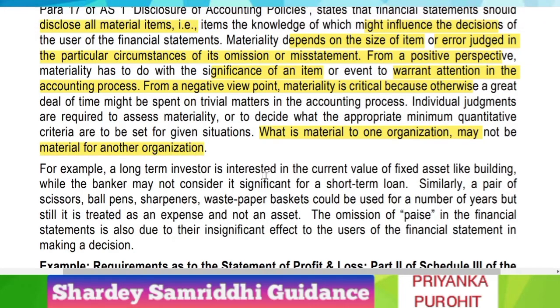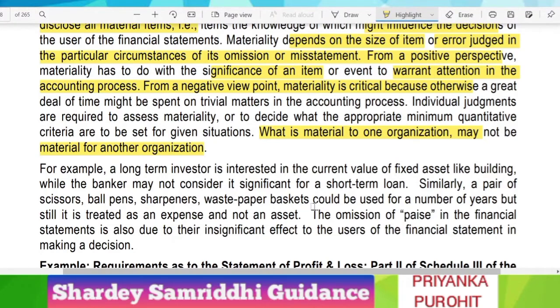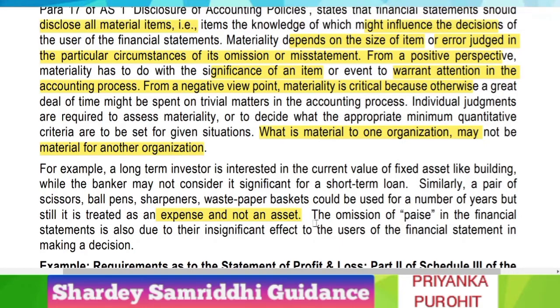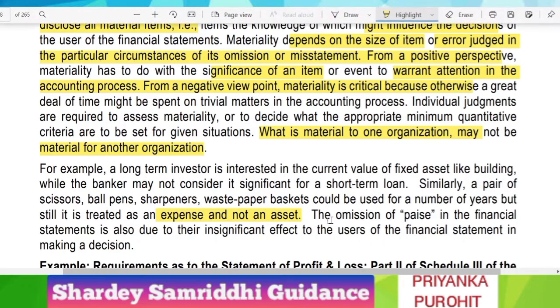For example, a long-term investor is interested in the current value of a fixed asset like a building, while the banker may not consider it significant for the short term. Similarly, a pair of scissors, ball pen, sharpeners, waste paper basket could be used for a number of years, but it is still treated as an expense and not as an asset. So here the criterion that a commodity usable for more than 12 months is regarded as an asset is not applicable. Also, the omission of paise in financial statements is due to their insignificant effect on the users of the financial statements in making their decisions.